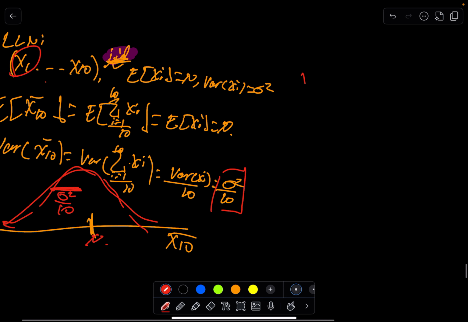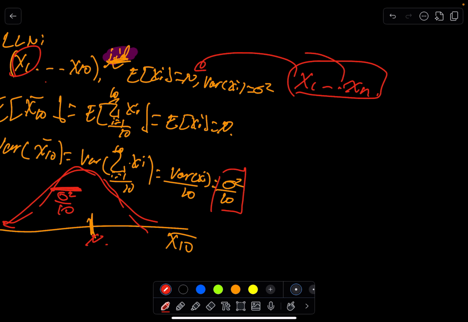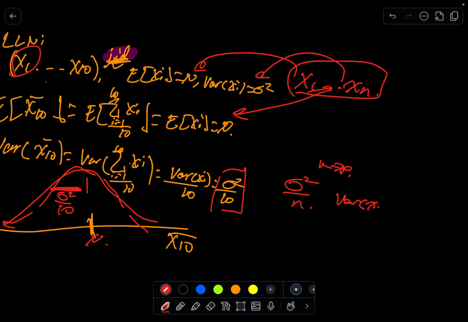And clearly, imagine we have some x1 to xn, where each of them are distributed according to this and have these properties. Then we would note that the expectation stays the same, but the variance scales down from sigma squared to sigma squared over n. And so we can note that as n goes to infinity, the variance of xn bar also goes to 0. So what's the intuition here?